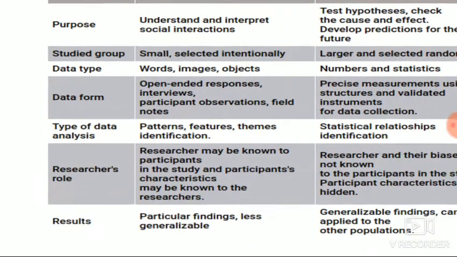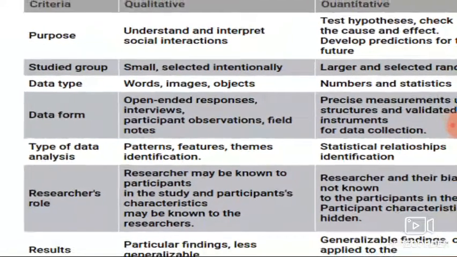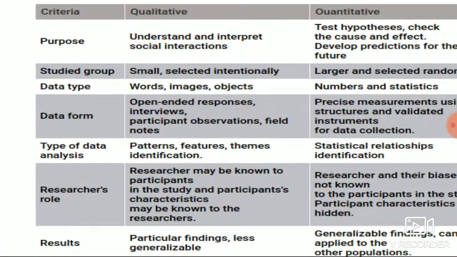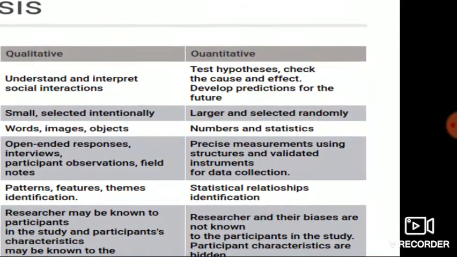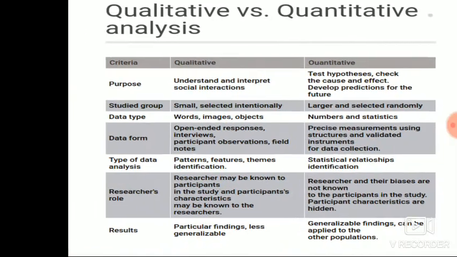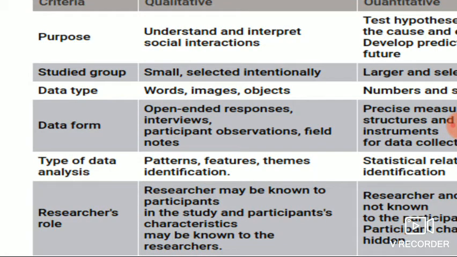As I said already, these are there even in the differentiation slide. Take purpose first. Qualitative data are understood and interpreted by social interaction, but quantitative data are developed through detail analysis, cause and effect analysis. Size of the group.